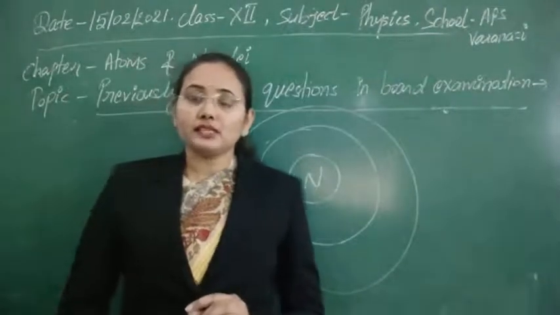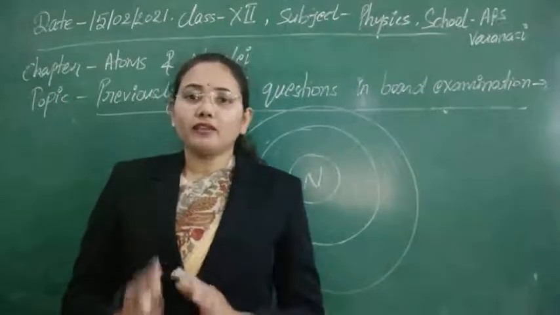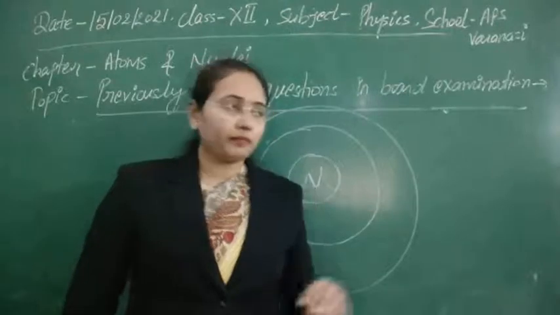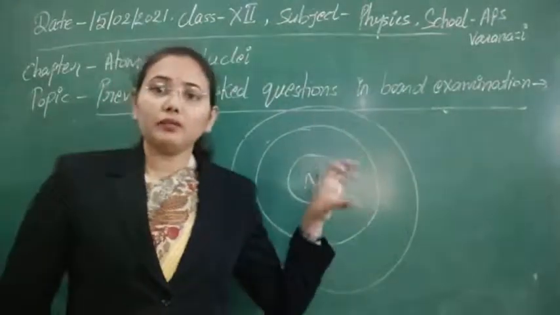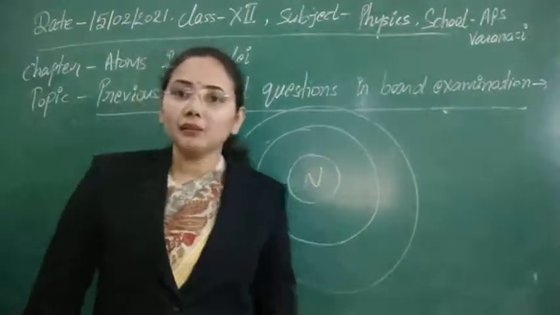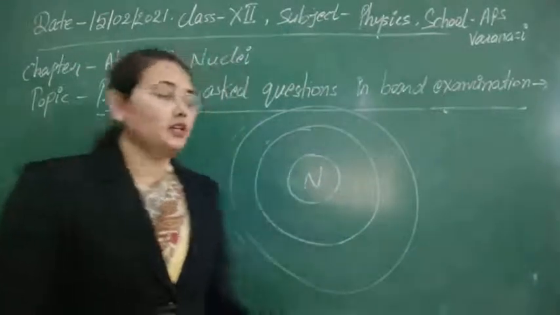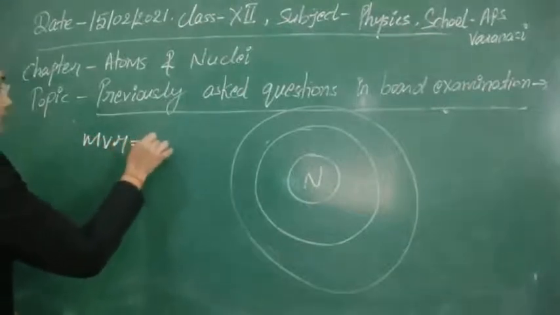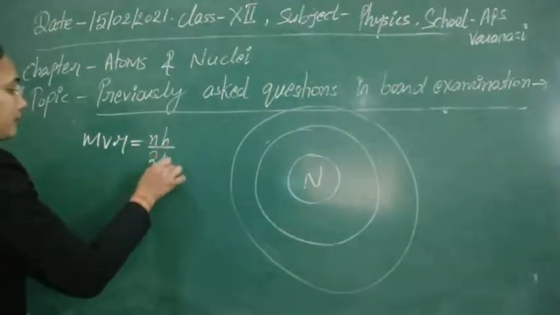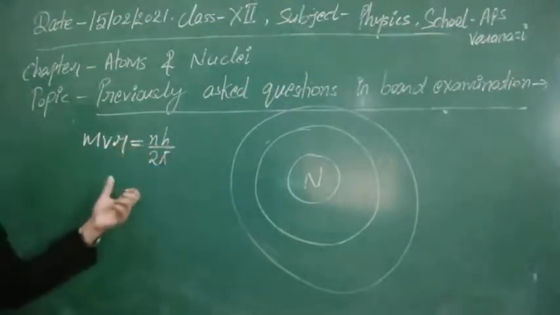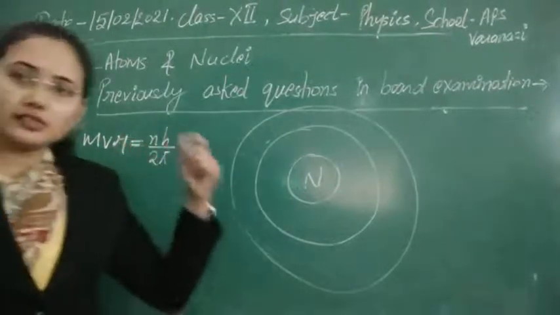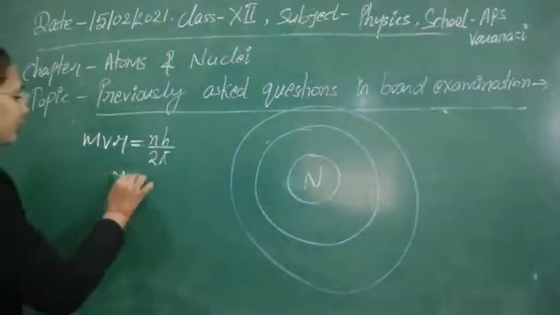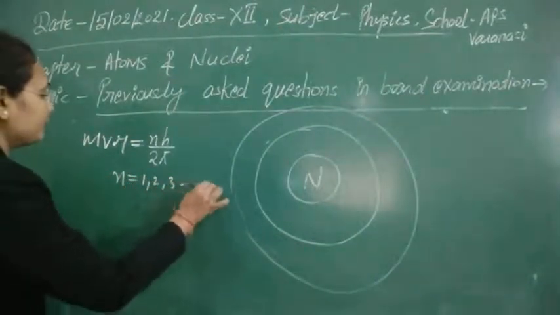The second postulate is that an electron can revolve only in those circular orbits for which the angular momentum of the electron is an integral multiple of h upon 2 pi. If we write it in mathematical form, this is mvr equal to nh upon 2 pi. Whenever this condition is fulfilled, the electron will revolve in that stationary orbit, and here the value of n we can take as 1, 2, 3 and so on.